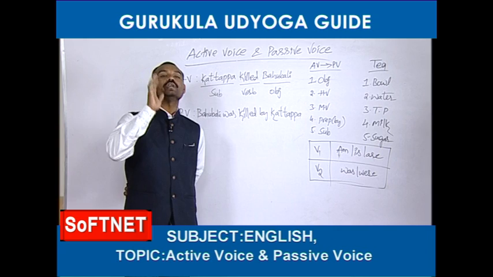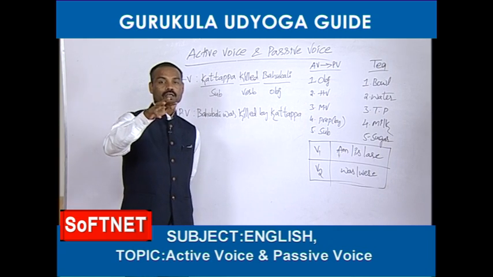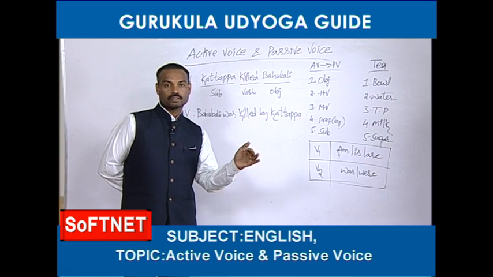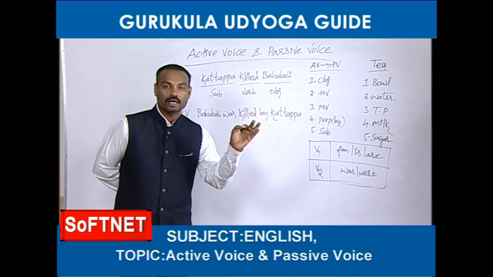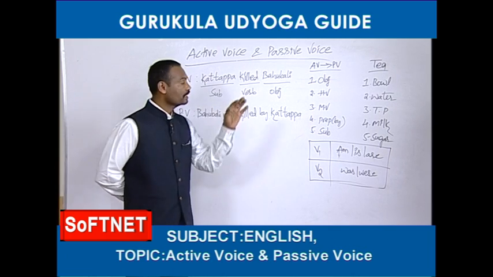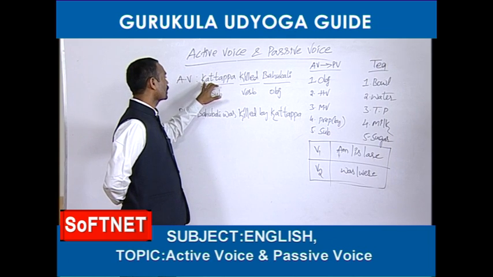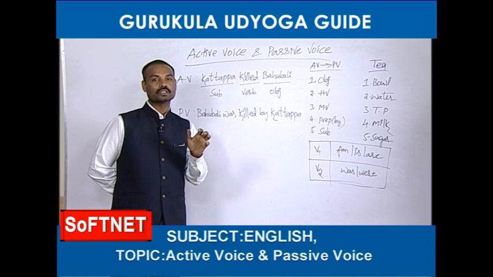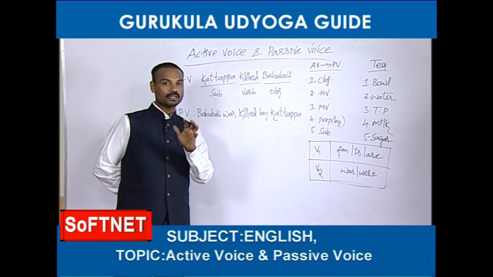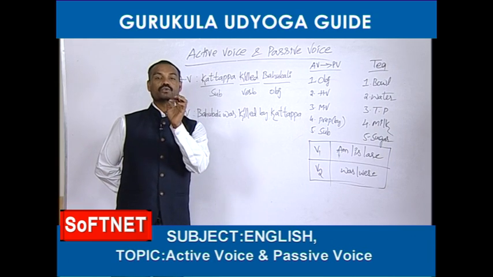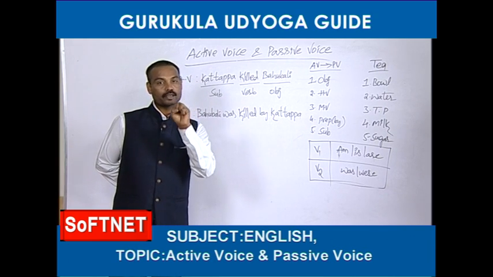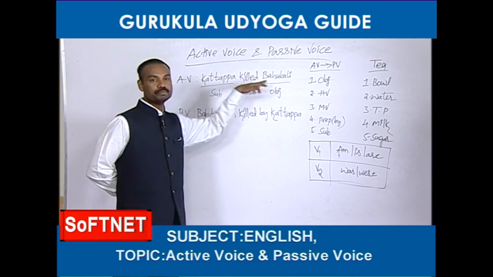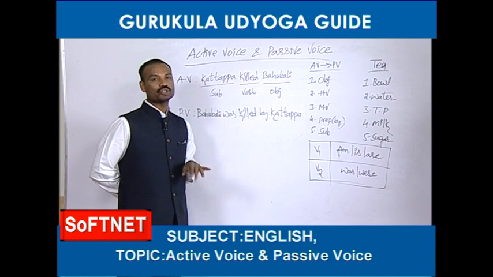Subject means doer, the doer of the action, a person who does the work. That person is called the subject. Here, who has done the work? Kattappa killed Bahubali. Killing is a work. Who did this work? Kattappa did this work. So, whoever does the work, that person is called the subject. If any sentence starts with the subject, that is called active voice. Okay? It has been proved that it is in active voice.